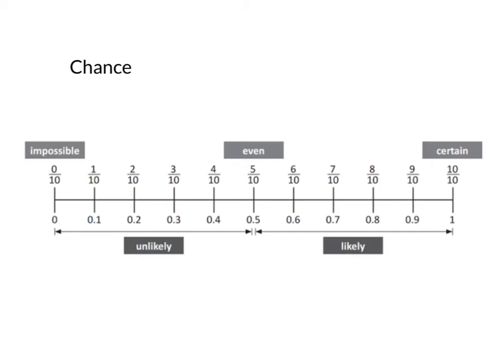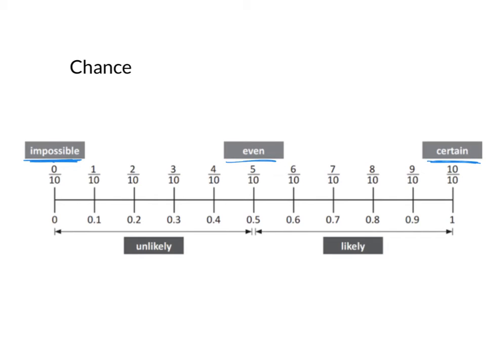Now, when we describe chance, we can describe it in a few different ways. We can describe it using words like certain. We can describe it using fractions, and we can also describe it using numbers between 0 and 1. So let's have a look at each of these. So our probability scale starts from impossible. That just means there is no way that it can happen at all. Definitely can't happen, all the way to certain. Certain means it definitely will happen. Absolutely 100% guaranteed to happen. So impossible and certain.